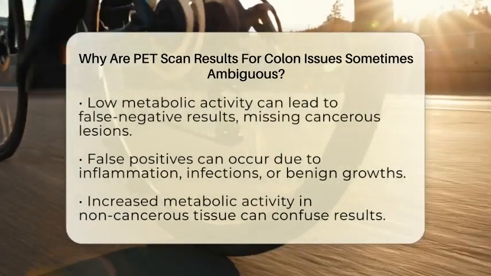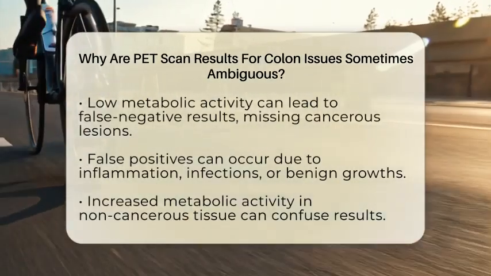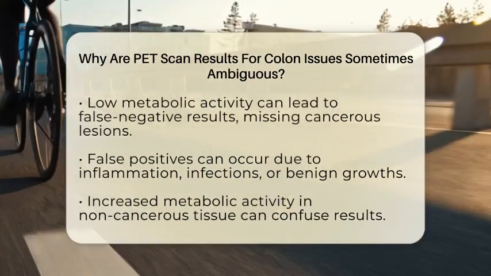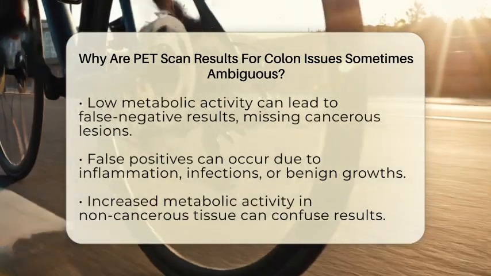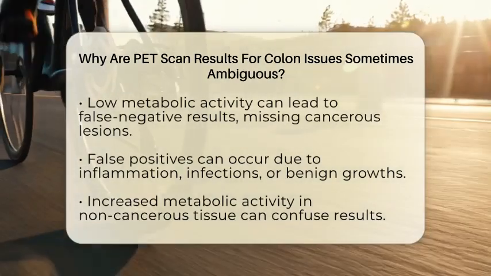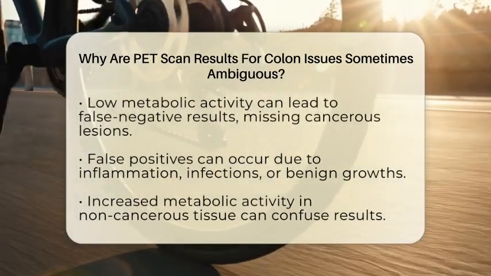PET scans can pick up increased metabolic activity from inflammation, infections, or benign growths, such as adenomas. This can lead to confusion, as non-cancerous tissue may be misidentified as cancerous, adding to the ambiguity of the results.